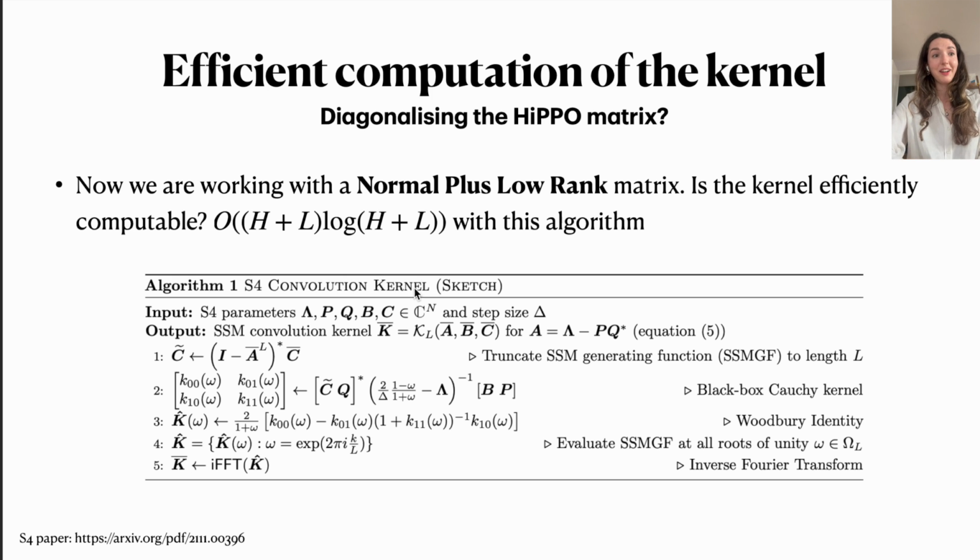The question is that for this kind of normal plus low rank decomposition, can we still efficiently compute the kernel, the convolution kernel that we are working with? And as the authors introduce, yes, we can. It would still have the same complexity as it would be for a diagonal matrix, with a somewhat more involved algorithm as given here. I won't go into the details, but basically the point is it is possible.